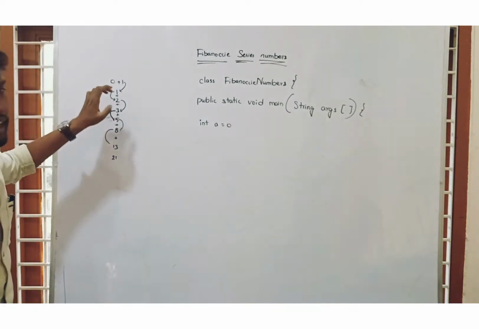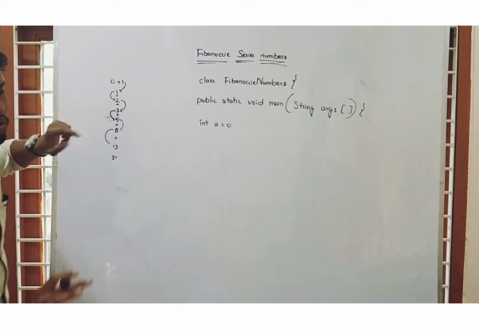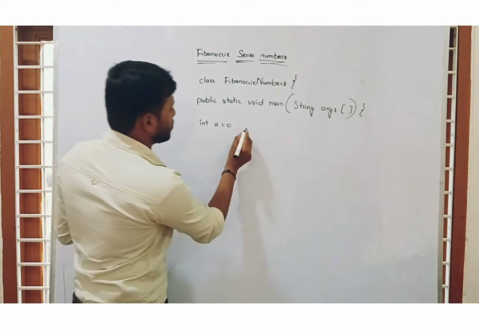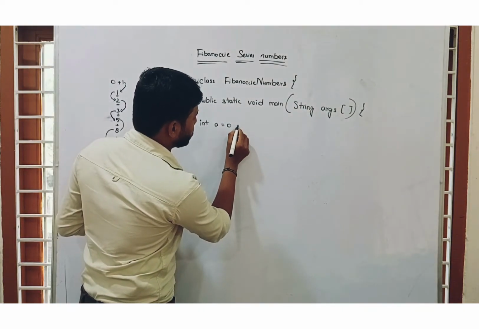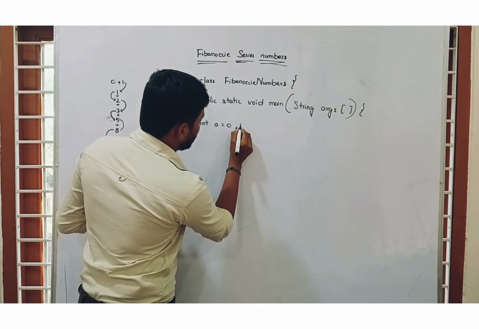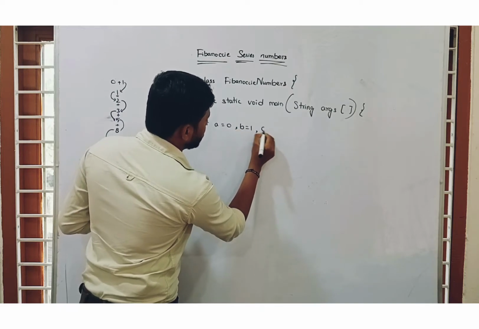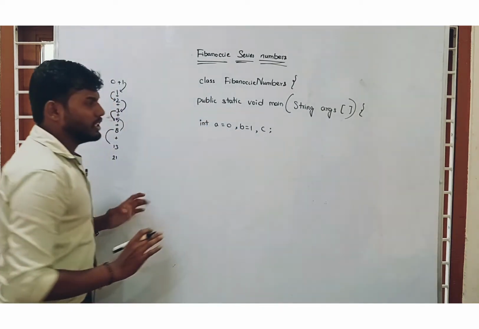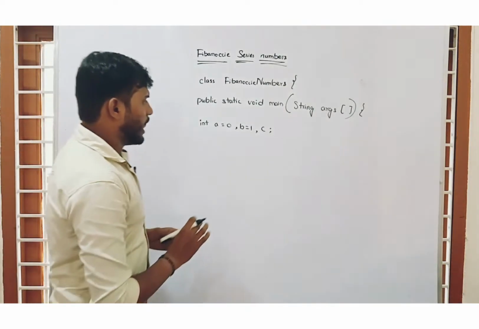The first two numbers are static. Before getting the next number, we need the first two numbers, which are static. Starting from a equal to 0, and b equal to 1, and then here I am declaring c, which is null.